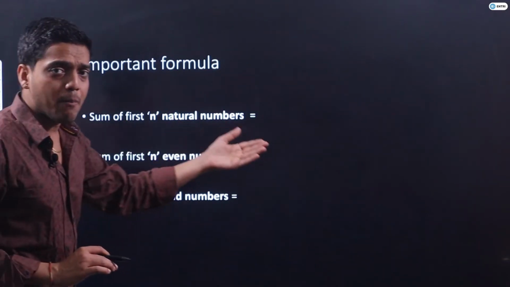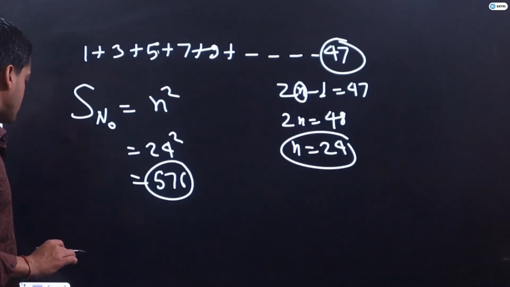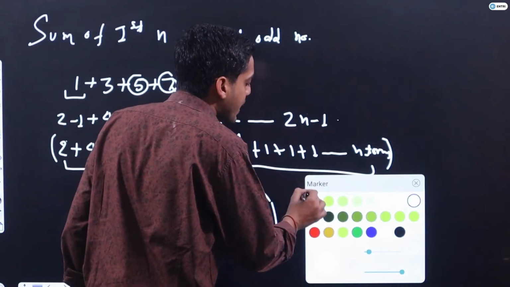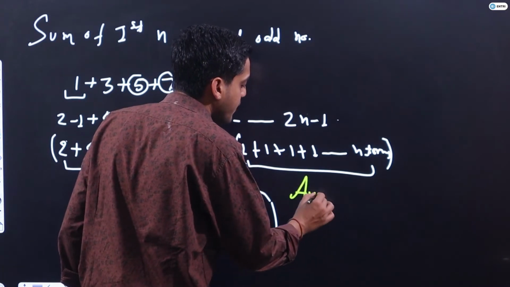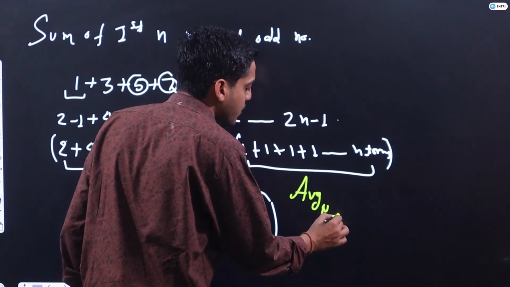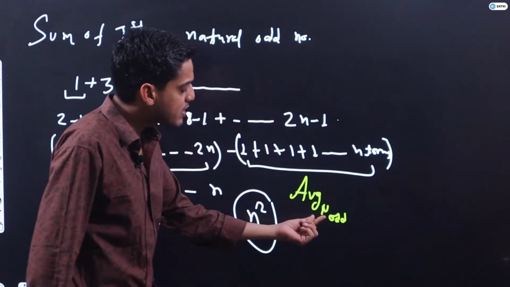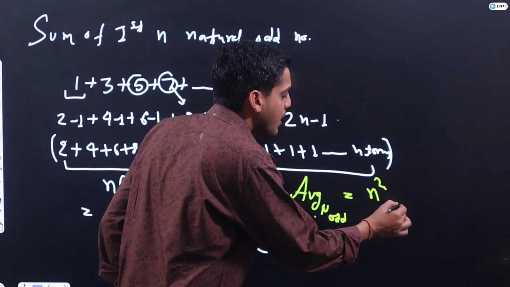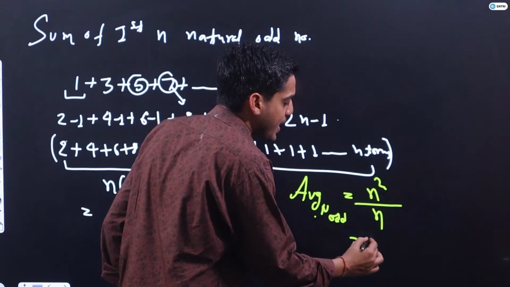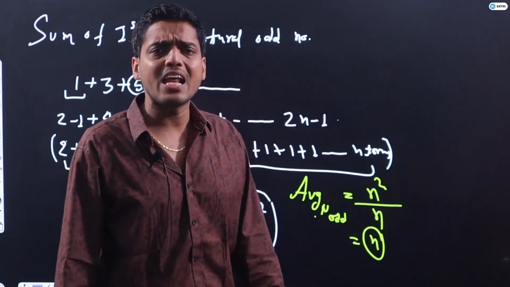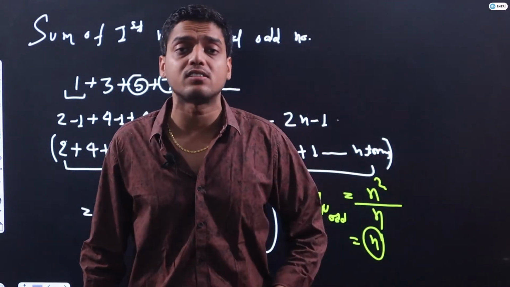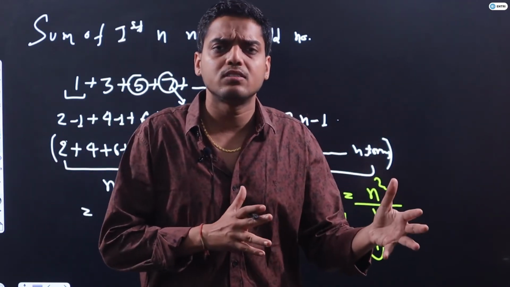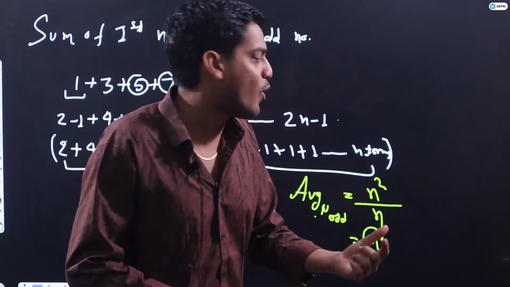So I am writing all the formulas again here. One thing we have missed over here, guys. If we know the sum, can you tell me the average of first n natural odd numbers? It is again the sum of all the terms upon the number of terms, so you will say n. In many railway exams or SSC exams, this kind of question has been asked. What is the average of first 22 natural odd numbers? The answer will be 22 only.